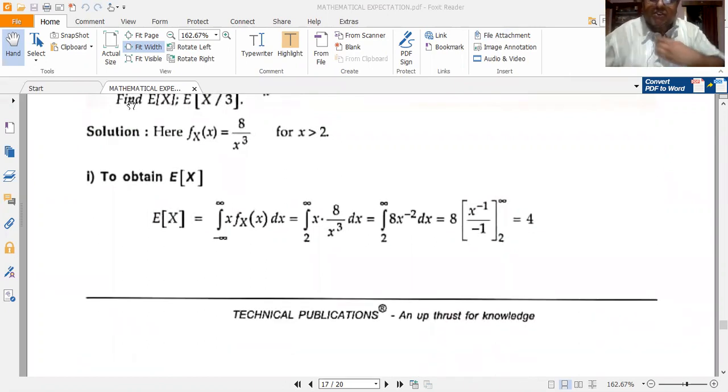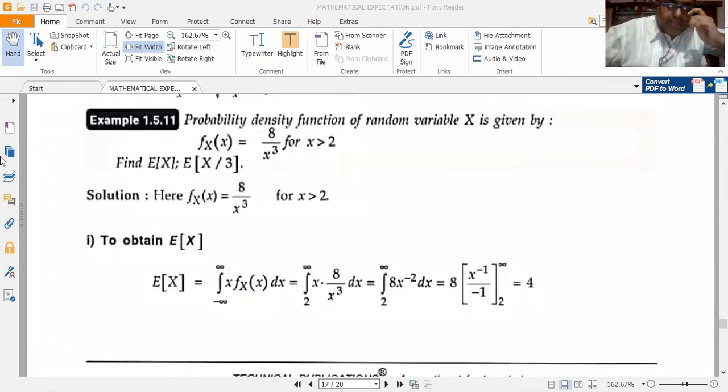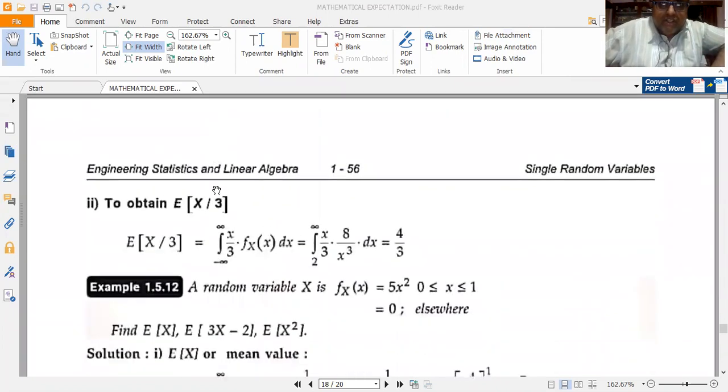Next, I have to find E of x by 3. E of x I have already done. Now E of x by 3 I have to find. So E of x by 3 is nothing but integral of x by 3 into fx of x dx. Let me write it like this.